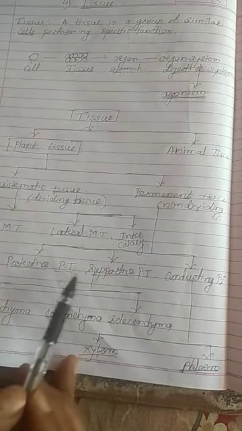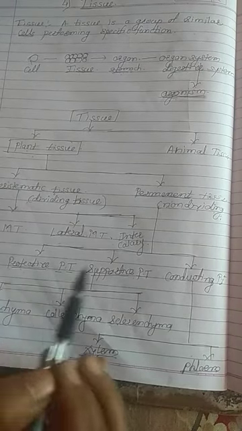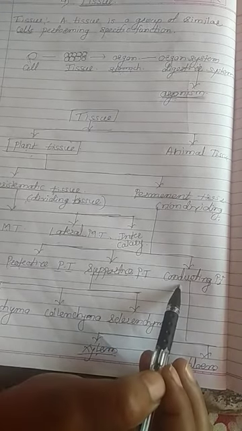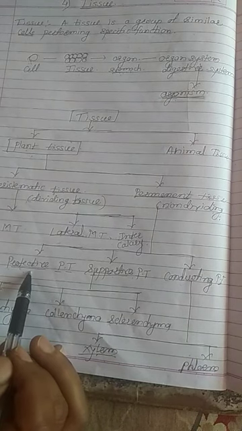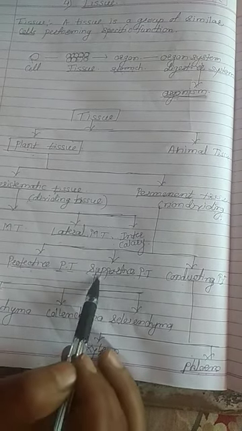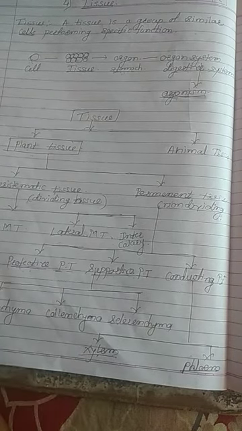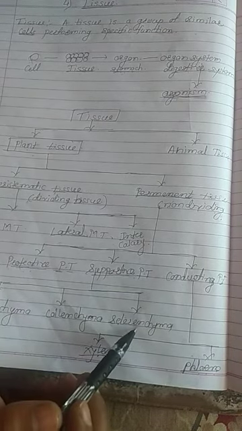And for permanent tissue, there are three types: protective tissue, supportive tissue, and conductive tissue. Protective tissue is present on the outer surface of the plant parts, and its main function is the protection of the plant. And supportive tissue has three types: parenchyma, collenchyma, and sclerenchyma.